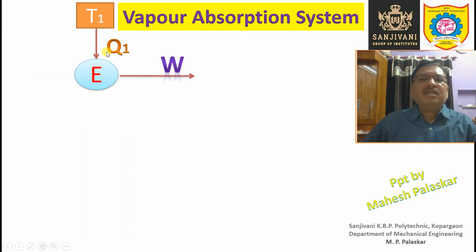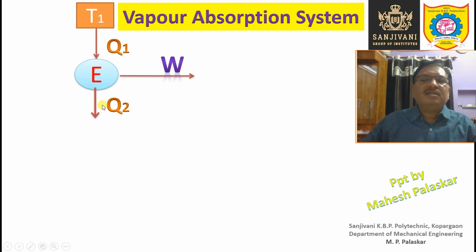Now this heat energy is converted into mechanical work by the heat engine. But according to the second law of thermodynamics, Kelvin Planck statement, all the heat energy which is supplied to the engine cannot be converted into mechanical work. Some heat has to be lost to the environment.